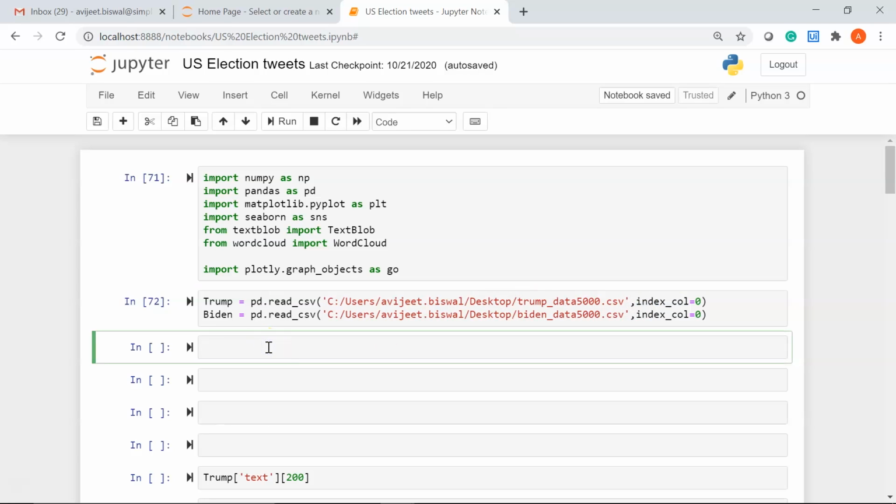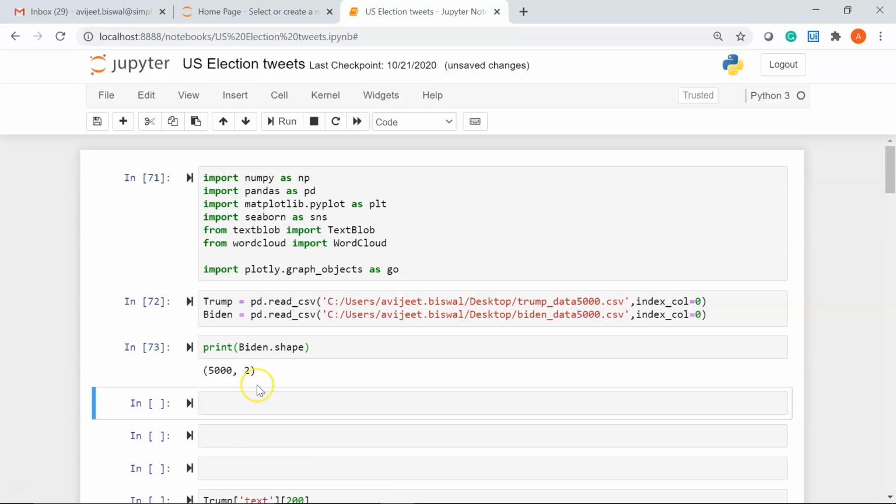Let me go ahead and print the shape of one of the data frames. So we'll check the shape of the Biden data frame. So I'll write print Biden dot shape. I'll hit shift enter. You can see there are 5000 rows and there are two columns. One is the text column and the next column is the user column.